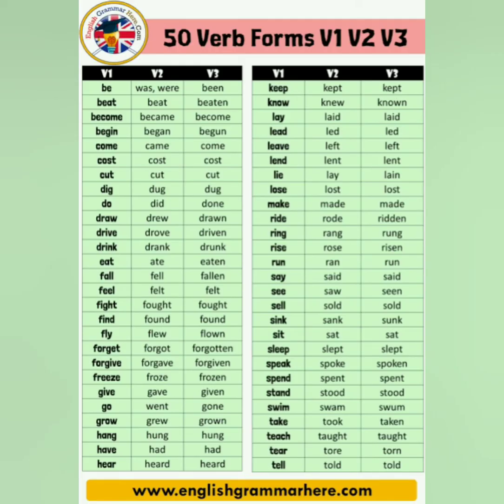At the end, I am going to discuss the forms of verb. Generally we have three forms of verb, that is V1, V2, V3. V1 is called the base form or present form of the verb. The second one, V2, is the past form of the verb and V3 is used as the past participle form of the verb. All three forms of verb are required while using tenses.